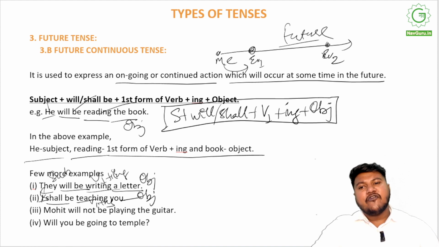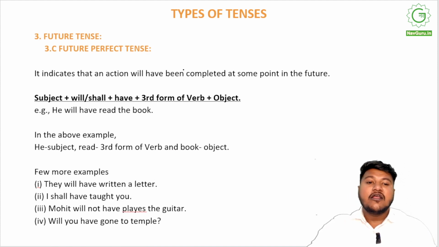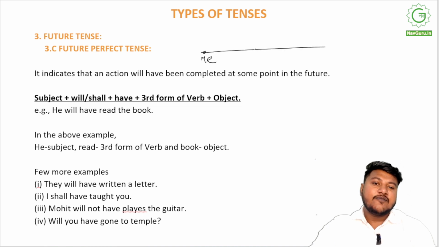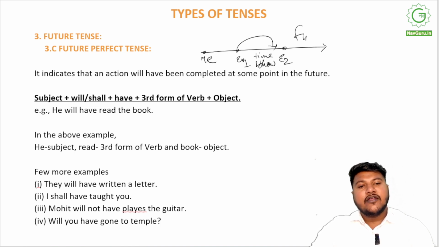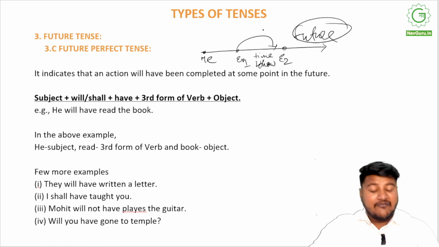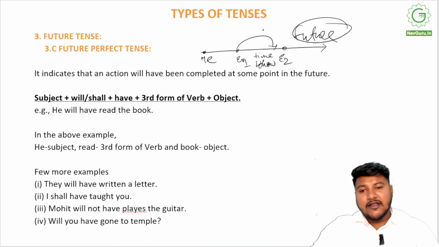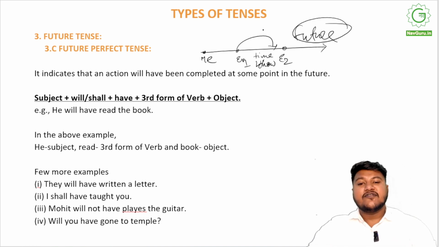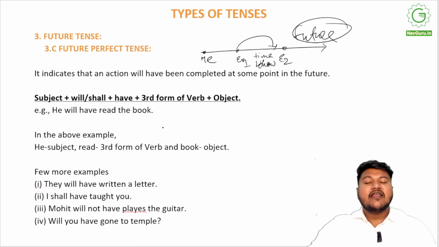The third type of future tense is future perfect. Future perfect indicates that on the same timeline, if I look at it, this is me, this is event 1 starting, this is event 2 ending, and I know the time between them. The time is known, all right? But all of this is in future, so even if I do know, I can only say with certainty that this will happen. I have not seen it happen, nor is it happening right now, so I'll be using future perfect tense, right? For example, he will have read the book.